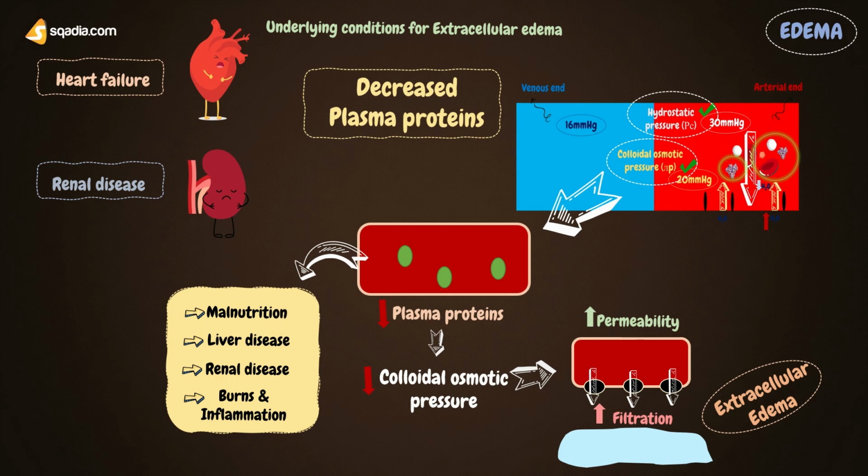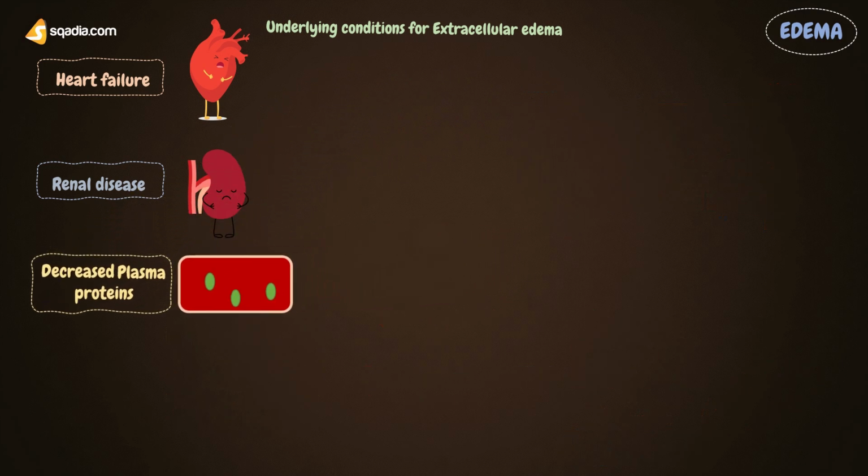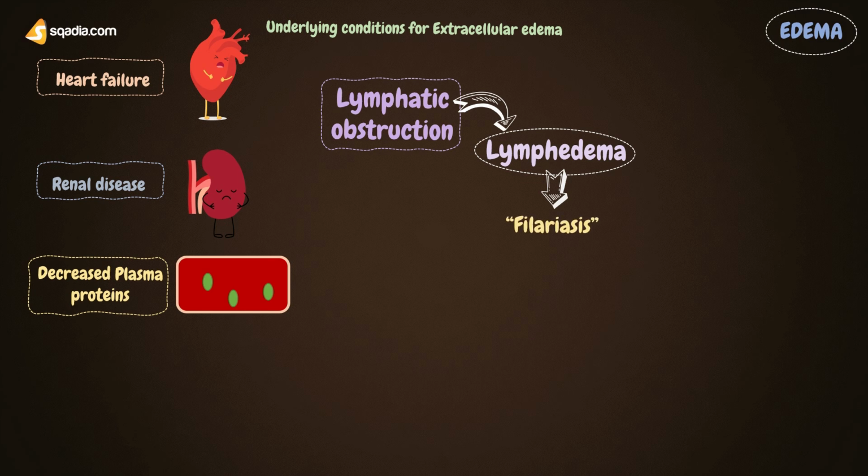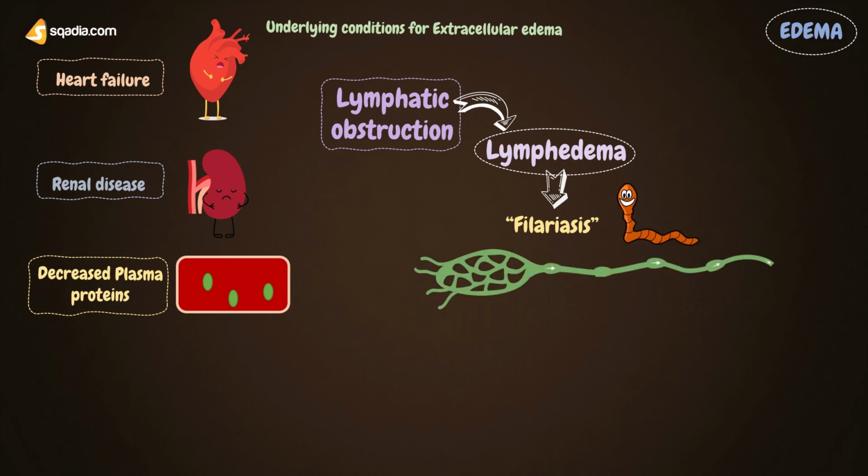The next reason for extracellular edema can be lymph obstruction, and the edema caused due to this particular reason is called lymphedema. This edema is common in a parasitic disease called filariasis. During this disease, the parasitic worms live in the lymphatics and obstruct the drainage of lymph, leading to the accumulation of lymph.